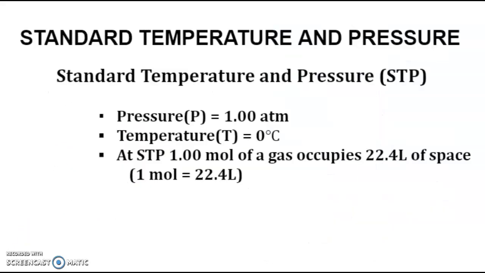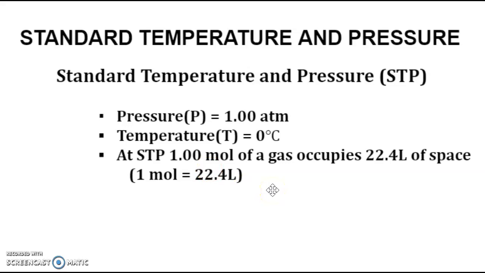Now, there's a special set of conditions that we refer to as standard temperature and pressure, or STP. And these conditions are ones that are often present in reaction settings in the lab and things like that. And they're a very common set of conditions, so they have their own unique name. And when we say STP in a problem or in an experiment, you want to automatically think STP means 1 atmosphere and 0 degrees Celsius.